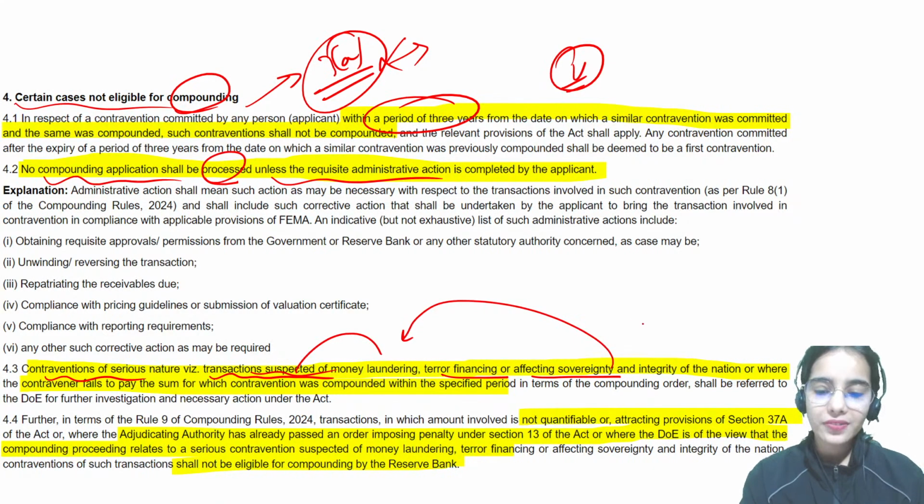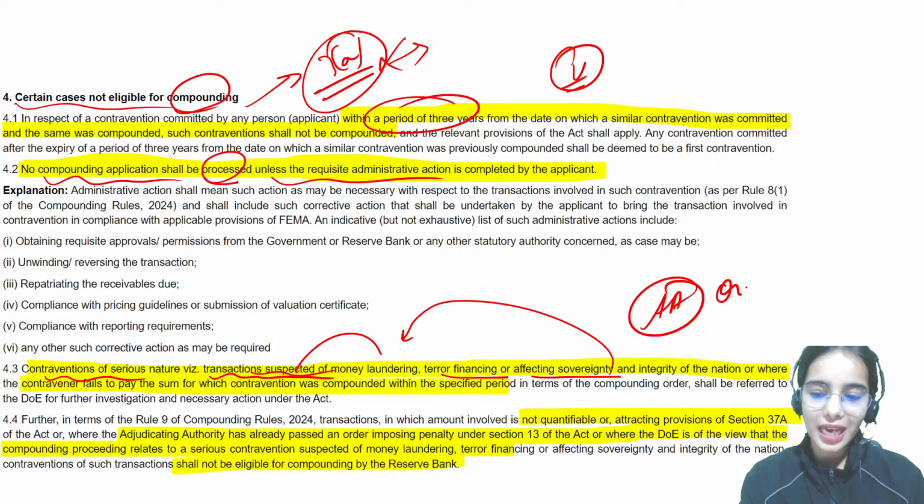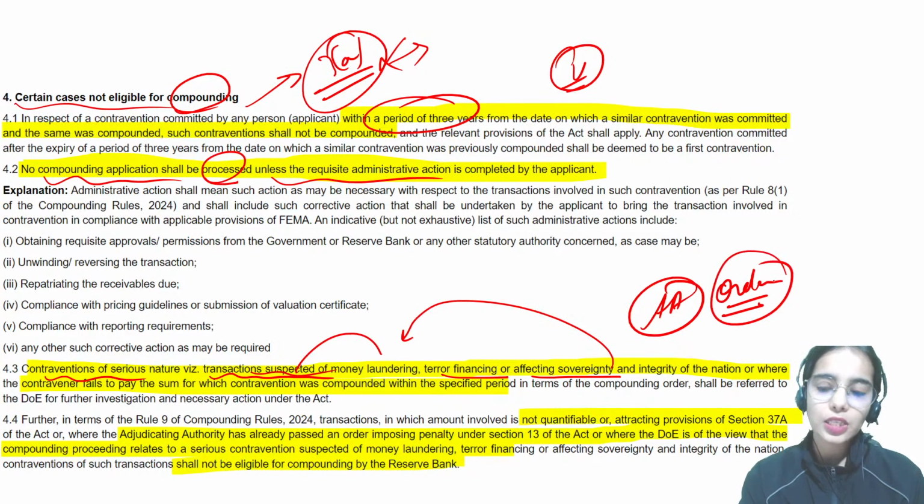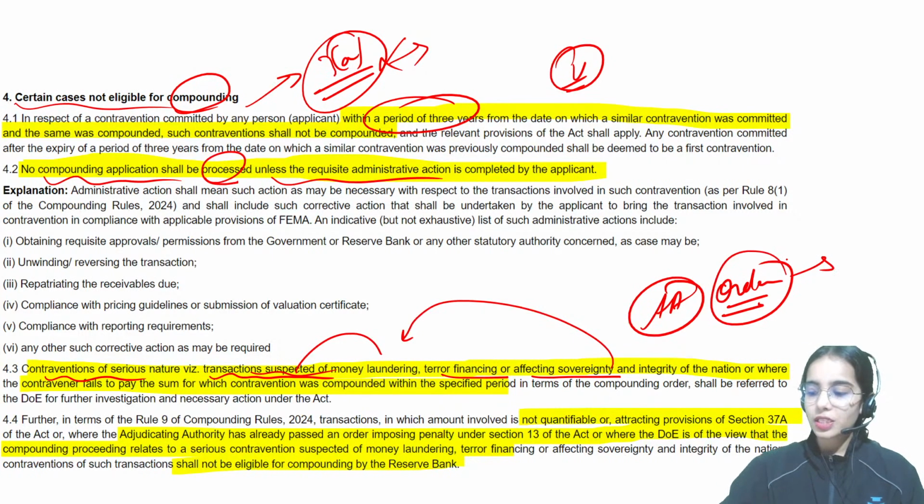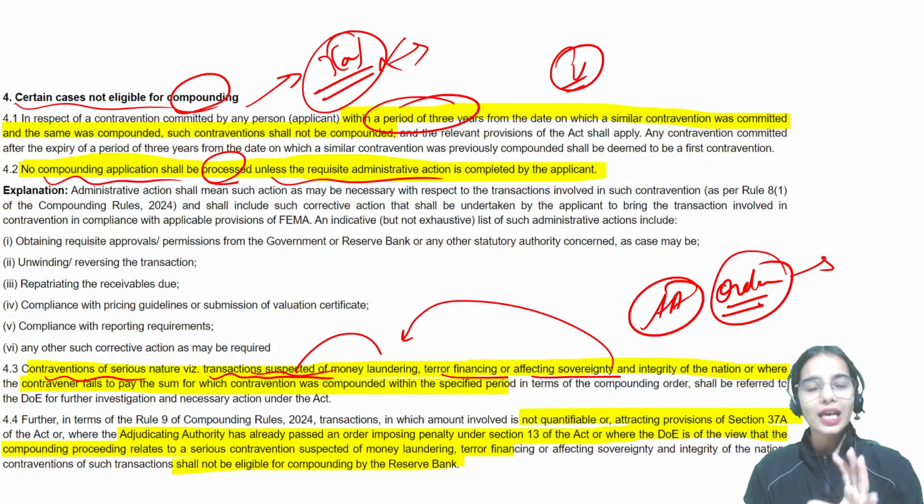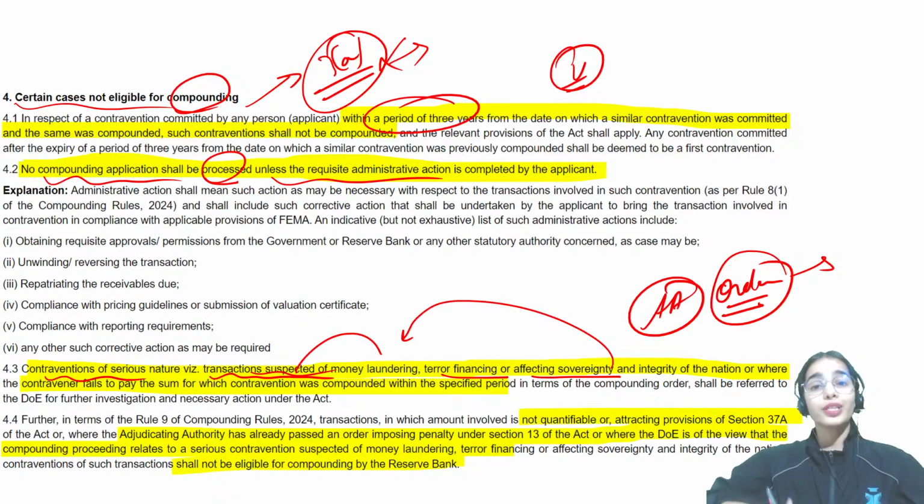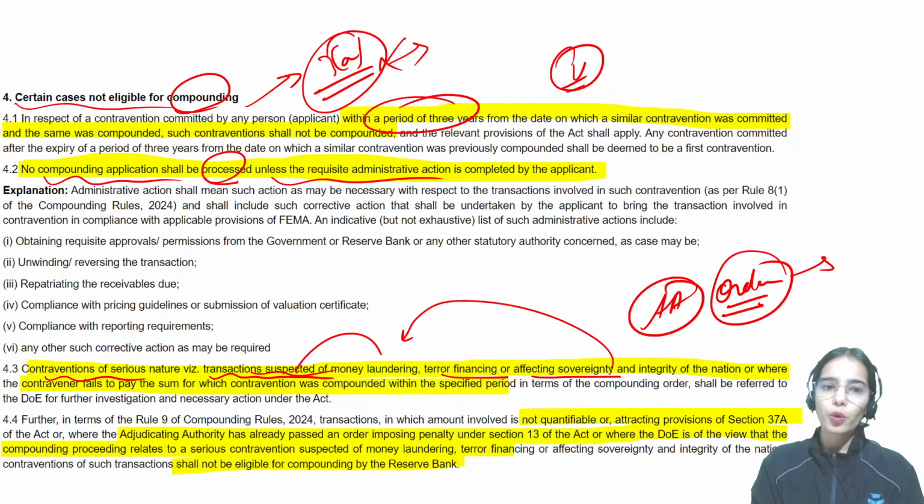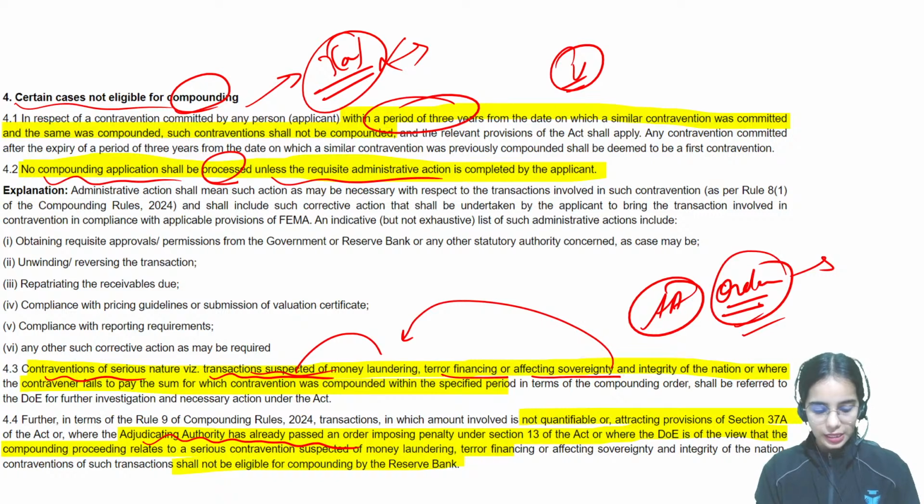adjudicating authority. As well as in the cases where the adjudicating authority has already released the order, in this case also compounding cannot happen, because the proceedings have already been finished by the adjudicating authority. After the order has been released, if you want to initiate compounding, that cannot happen, because the adjudicating authority has already given the order. Okay, so these are certain cases where the compounding process cannot start.